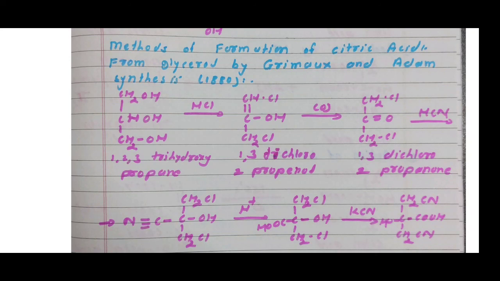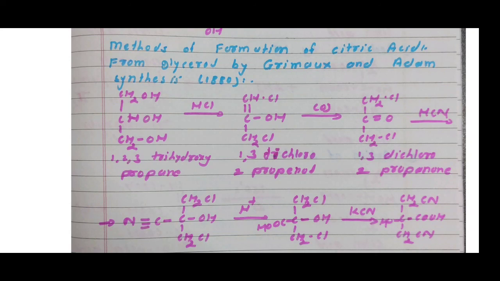Then 1,3 dichloro 2 propanol undergoes oxidation. Here oxidation means removal of hydrogen or addition of oxygen. Here the hydroxy group is converted to the carbonyl group. Therefore 1,3 dichloro 2 propanol undergoes oxidation, formation of CH2Cl, CO, CH2Cl, that is 1,3 dichloro 2 propanone. Here ONE indicates presence of a carbonyl group.